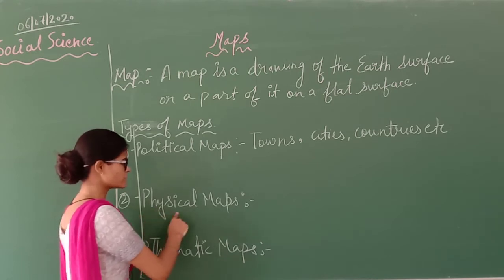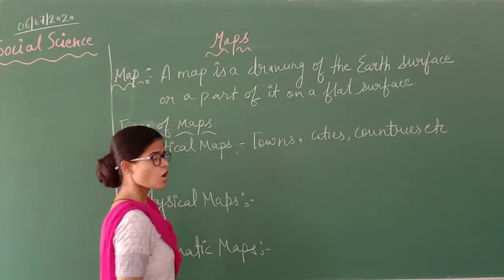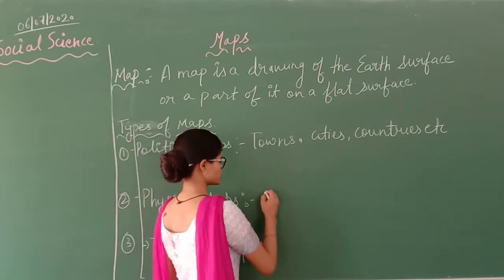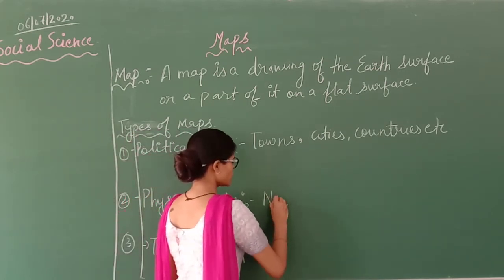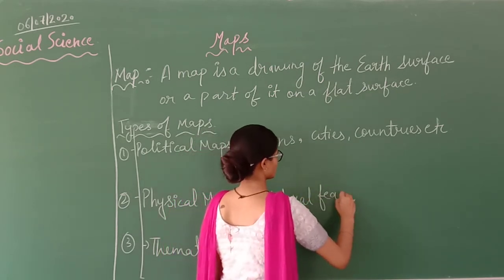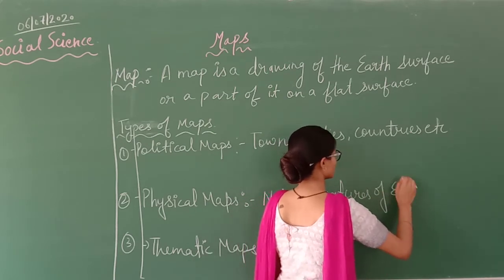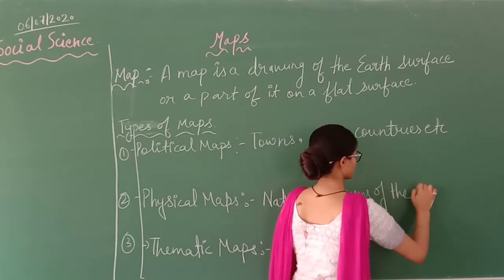Then we have physical map, as the name already says. That means all the natural features of the earth.